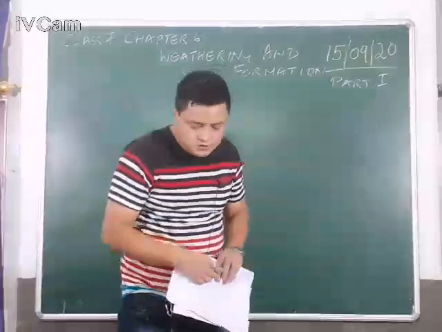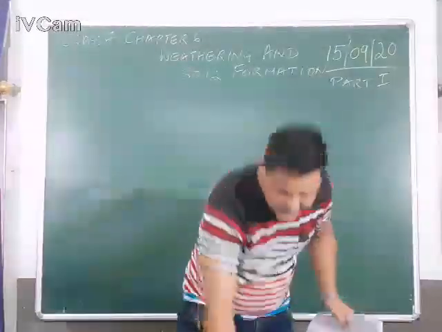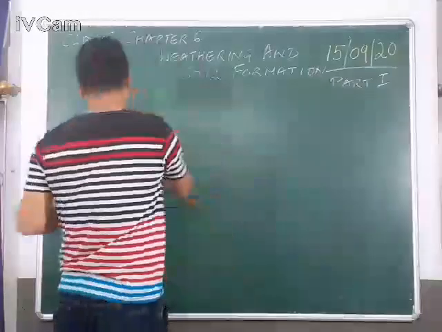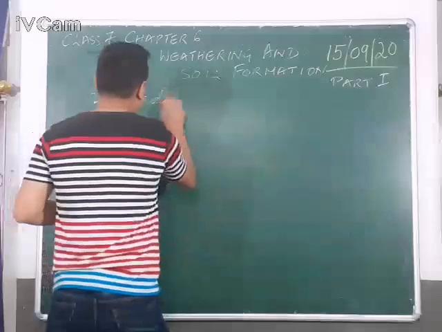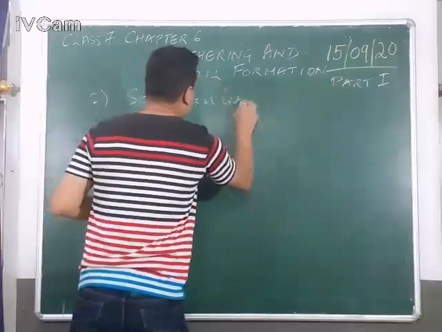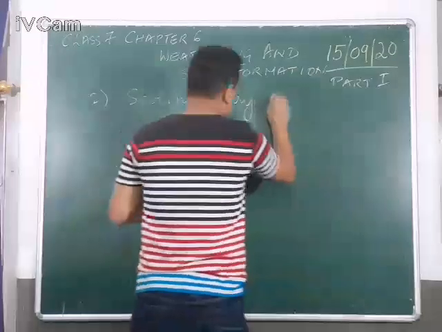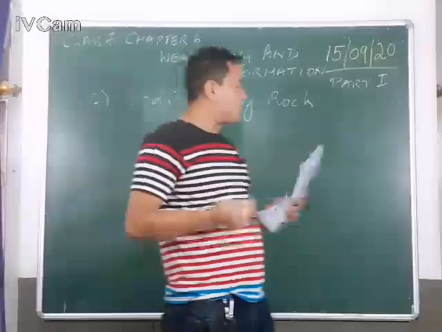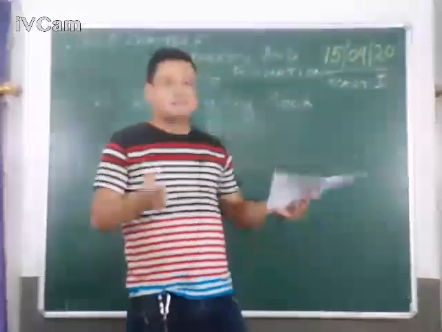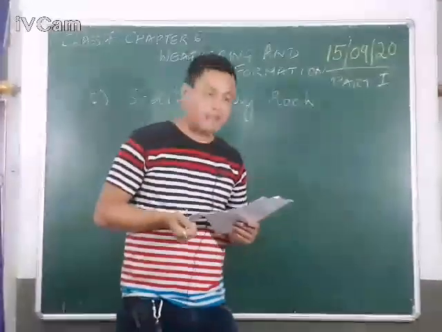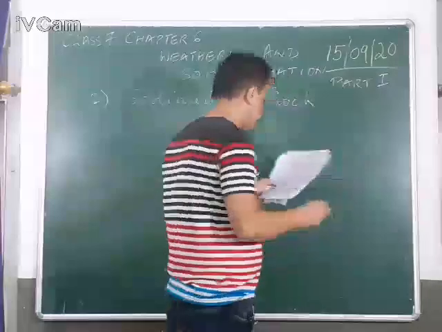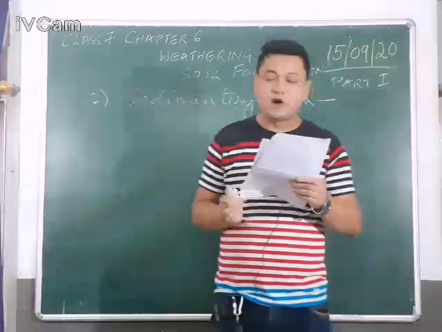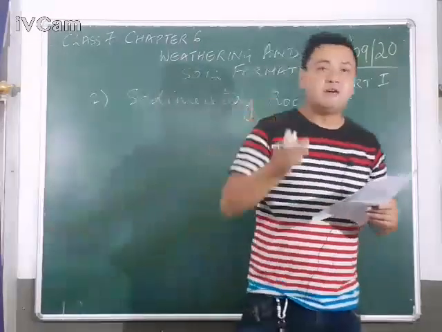And you can refer to figure 6.3 for pictures also when I am teaching you. Now number 2 is known as sedimentary rocks. By the word sediment, we mean particles brought down by the rivers to the plains. Sediments are deposits. Now sedimentary rocks are rocks formed from sediments deposited by rivers.